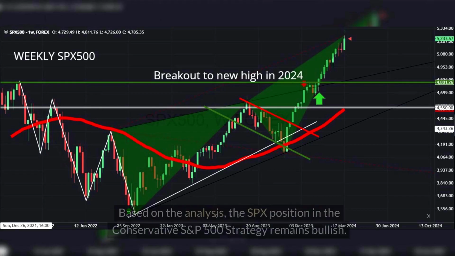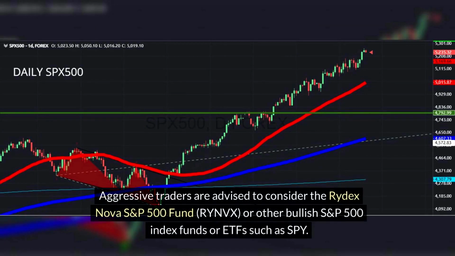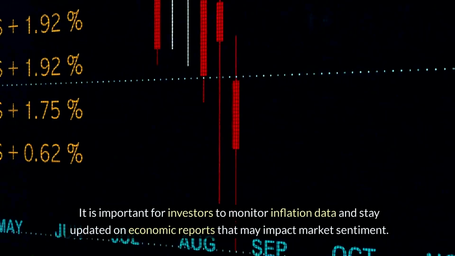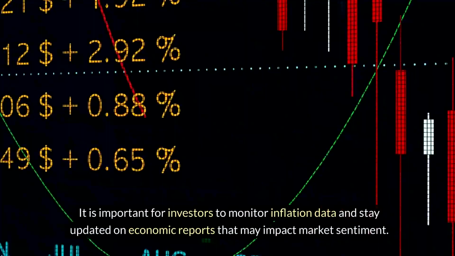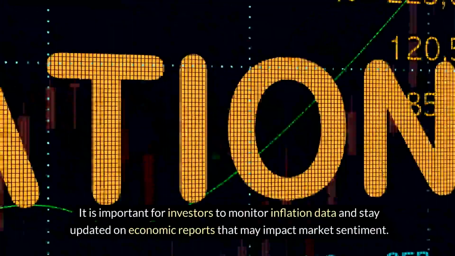Conclusion. Based on the analysis, the SPX position in the conservative S&P 500 strategy remains bullish. Aggressive traders are advised to consider the Rydex Nova S&P 500 Fund, RYNVX, or other bullish S&P 500 index funds or ETFs such as SPY. It is important for investors to monitor inflation data and stay updated on economic reports that may impact market sentiment.